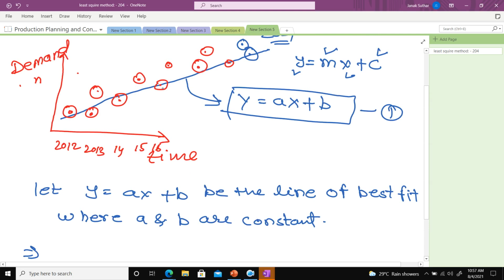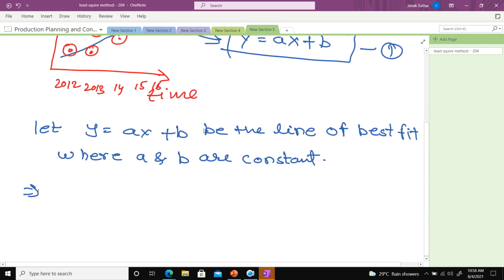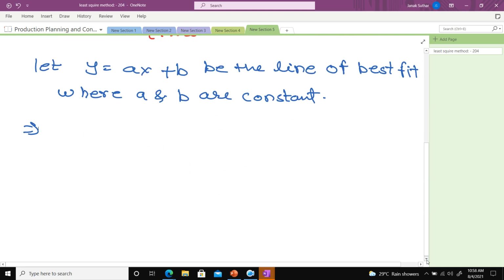There are a lot of lines you can draw to show this data, but I draw the line like that, where the variation is minimum. Try to draw a line so that the maximum number of points lie on that line, and the difference should be minimum. That is the concept. So for that I need to know a and b, then only I can say this line is the best fit line for the given data.